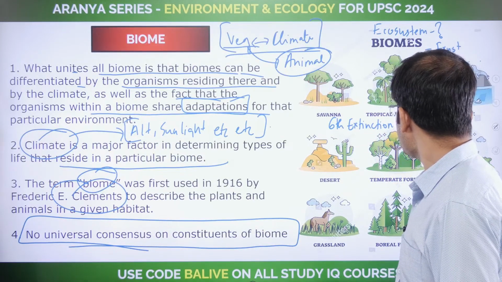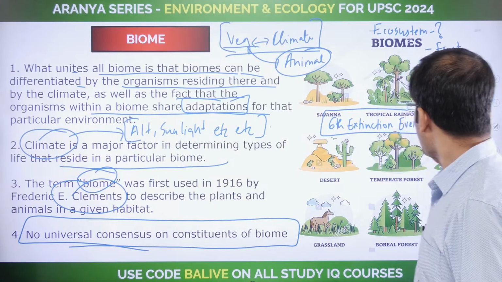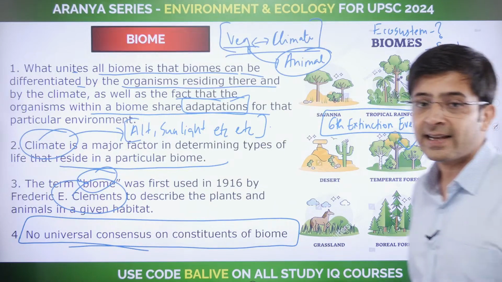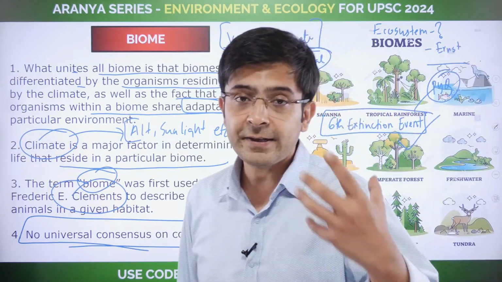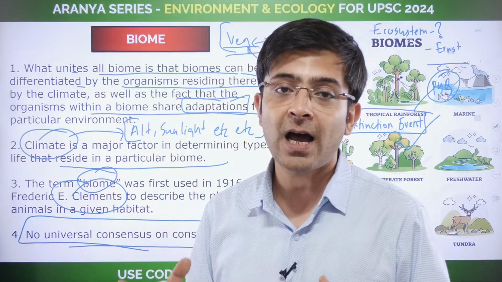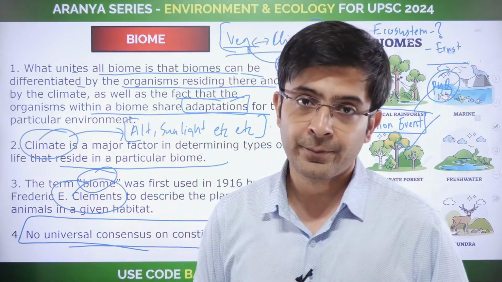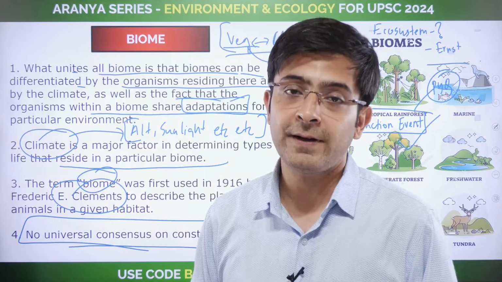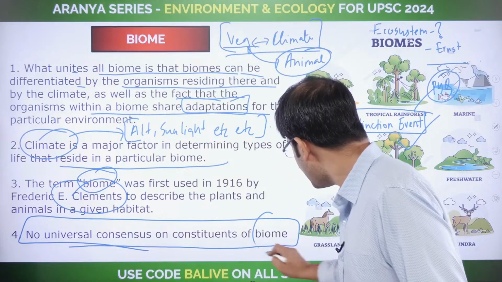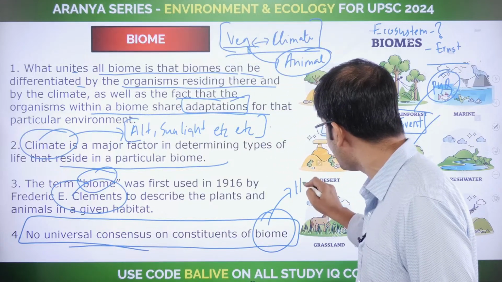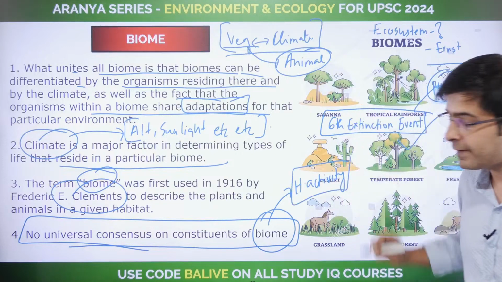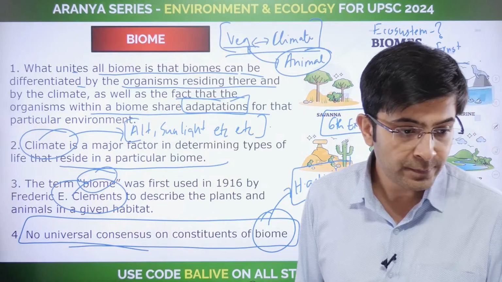We'll discuss extinction events in this series, and this has been asked by the UPSC previously, by the way. What is the 6th extinction event? That our interference with the Earth's natural processes is so much that eventually we are going to annihilate everything. Okay, that is the 6th extinction event. Clear? So again, whether human activity should be included in the definition of a biome is still a matter of consensus. So know about this. Clear?